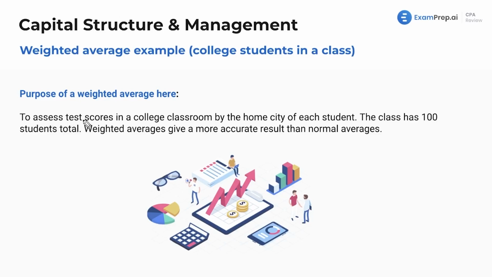So to assess test scores in a college classroom by the home city of each student, the class has 100 students total. The weighted averages give a more accurate result than normal averages. So the purpose of this, we want to assess those test scores and see which city did the best.